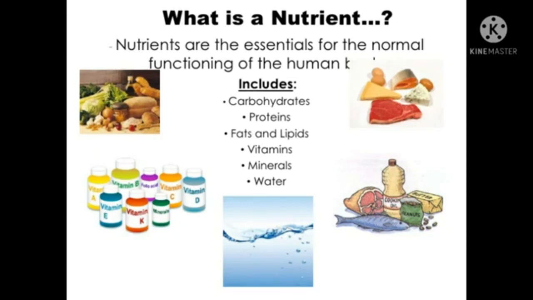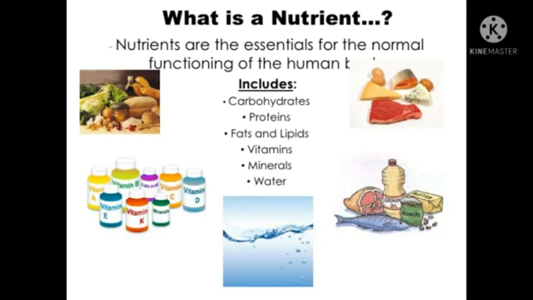In this chapter, we are going to learn about the various nutrients found in our food.